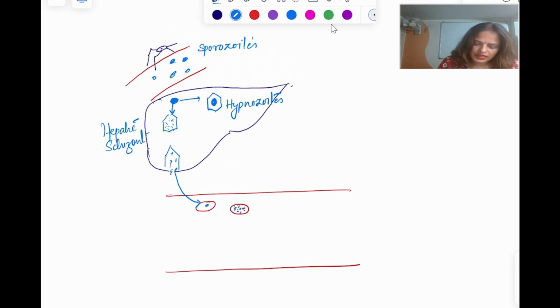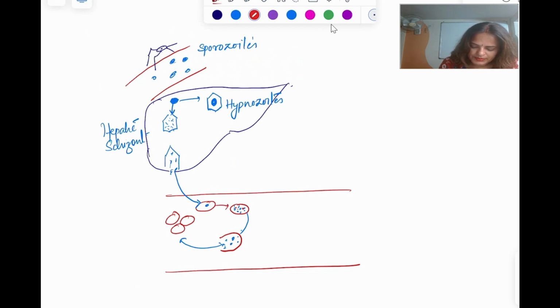After the maturity, again it will rupture, and there is a release of huge amount of merozoite in the circulation. And once this merozoite is released, it is going to infect further different RBCs.